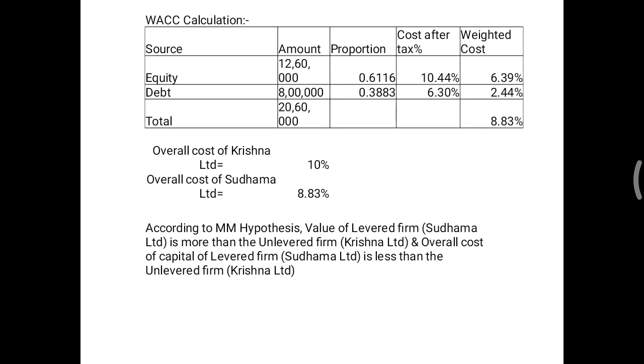Next, overall cost of levered firm is less than the unlevered firm. लीवर्ड फर्म में हमने डेट कैपिटल जैसे ही इंट्रोड्यूस किया था, उसकी वजह से हमें इंटरेस्ट पे टैक्स डिडक्शन मिला. The interest is the tax deductible expense. And next we got the overall cost. ओवरऑल कॉस्ट जो सुदामा का है, जो लीवर्ड फर्म है जिसने लोन लिया था, उसका कम है कंपेयर टू अनलीवर्ड फर्म से. So this also we have proved. These two assumptions were given, that levered firm will have a better value than unlevered firm, and the overall cost of levered firm will be less than the unlevered firm.